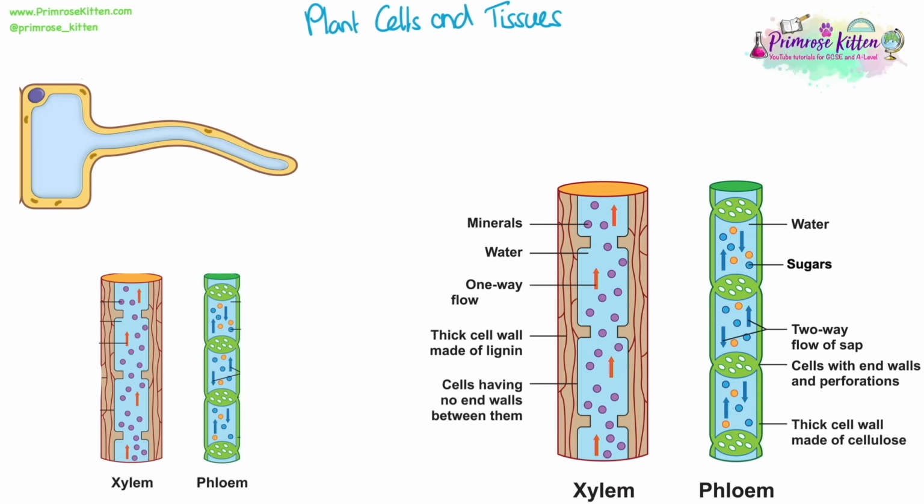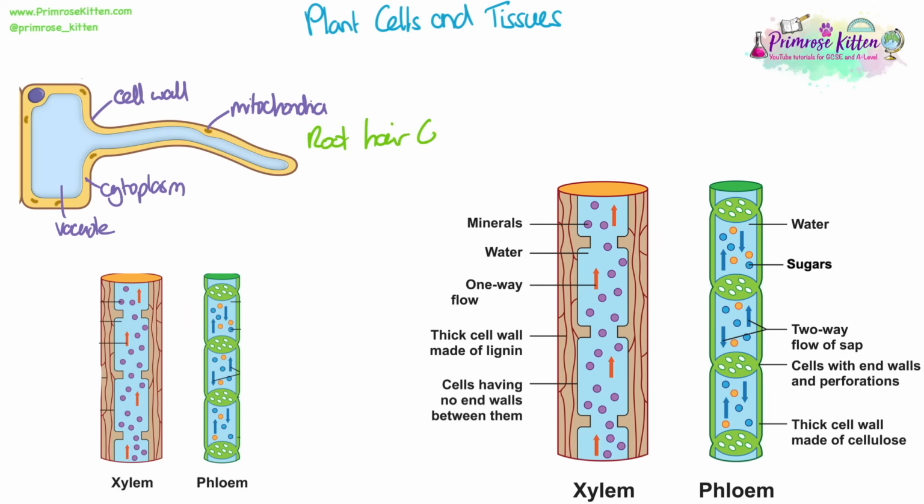We need to be able to describe the structure and function of some different plant cells and tissues. Root hair cells are one example of plant specialised cells. You can see here I've labelled all the structures we were labelling on our basic plant cell, but there are some things that are different. No chloroplasts, and this elongated shape, for example. All of this helps the root hair cell carry out its function, which is to absorb water and mineral ions from the soil.